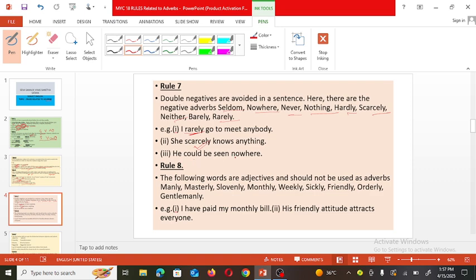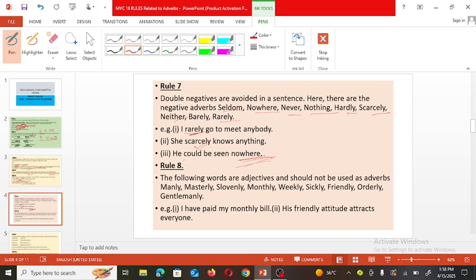He could be seen nowhere. So in this negative sentence, nowhere means not, a negative adverb is used here. So only one negative adverb can be used in one sentence. Double negatives should be avoided.